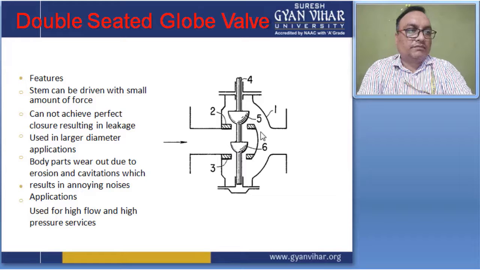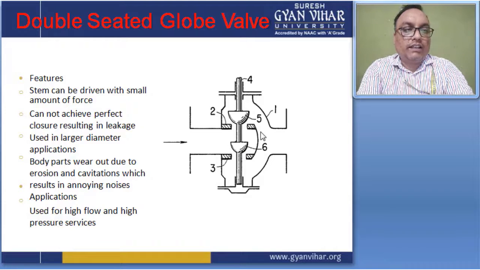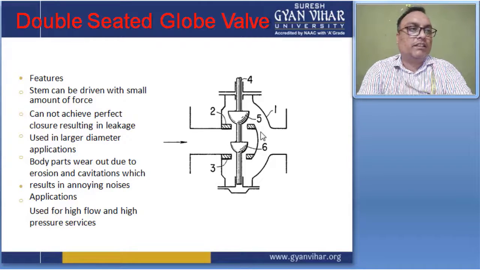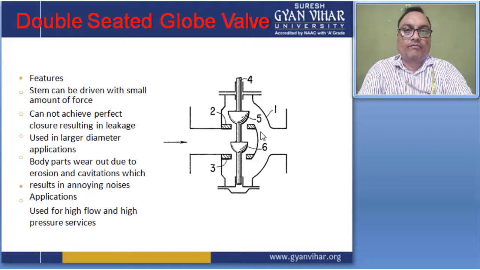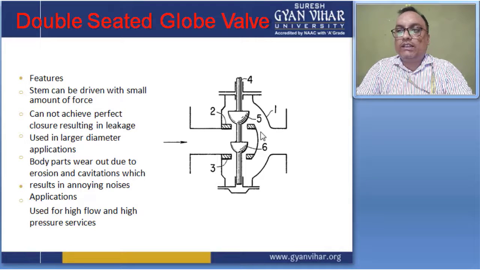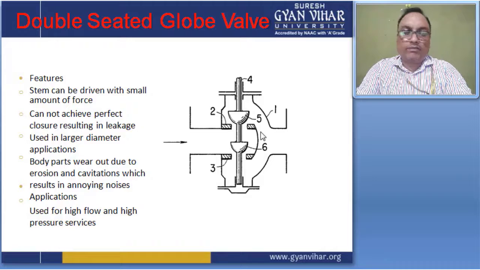So in this double seated globe valve, the stem can be driven with a small amount of force, but it cannot achieve perfect closure, resulting in leakage, and it is used in large diameter applications.